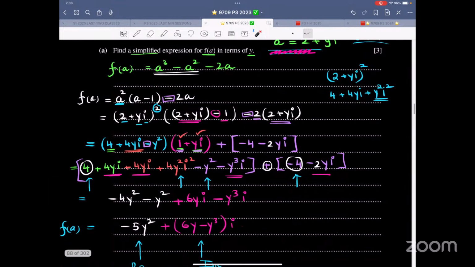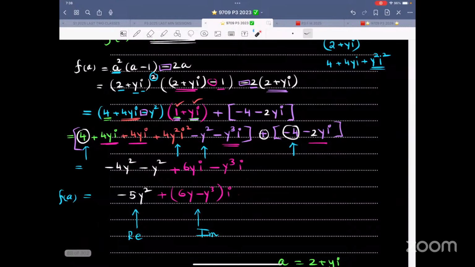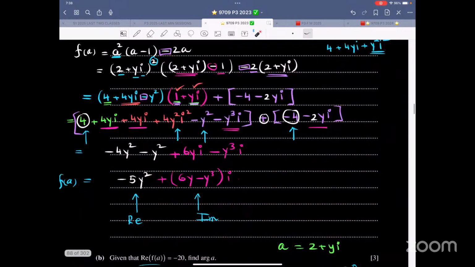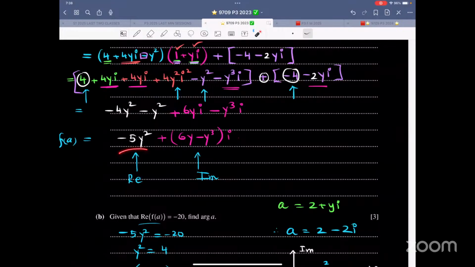And then look at all the simplification. Look at all the algebra, all the messy things. There is a plus sign in between. Take care of negative positive sign. Take care of i squared is negative 1. And you are getting a term with y squared only and a term with i in it. So the y squared only, that is the real part. The i term, that is the imaginary part. Whatever are the coefficients, that should be inside a bracket.